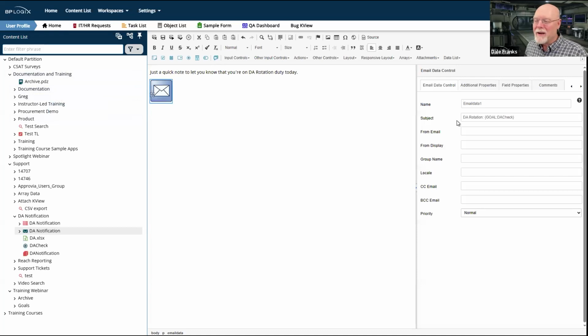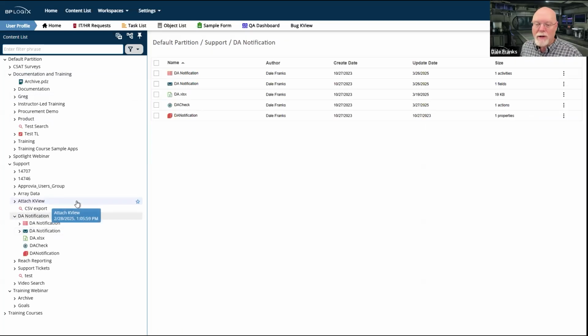The customization is in the subject where it returns the value of the goal, which is always the email address of the person who is assigned DA request. So the subject of the email will be DA rotation, john.doe@bplogix.com. And that's all it does. But every morning it runs and just automatically goes through the schedule, figures out who's on DA today, and sends them a notification. It was super simple to set up.